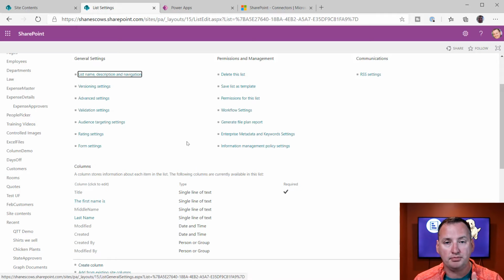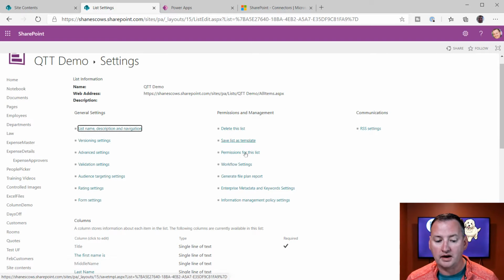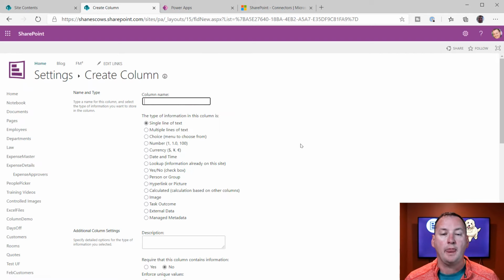Okay, so that was the first big thing I wanted to do. The other thing that I wanted to take a minute to talk about is column types. Because when you go to create a column, right, there is a dozen different ways that you can make a column. My advice to you is if you are creating this SharePoint list just to be a data source for your Power App, then there's only a few column types that I use. I use the single line of text, I use the number column, I use the date and time column. Those are the only column types that I try to use. The reason is those are all simple or straightforward column types. They don't have any of this complexity.